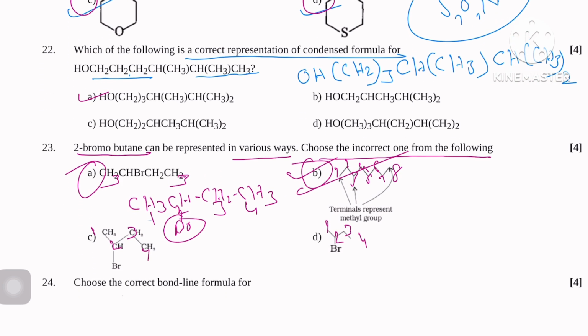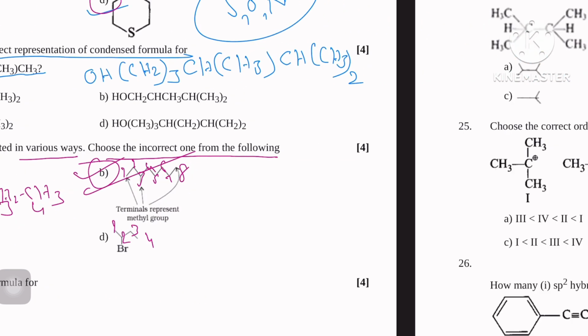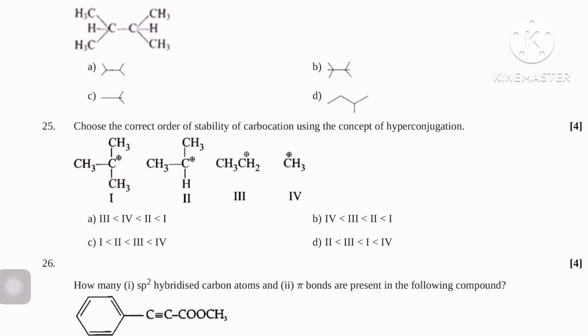Next, choose the correct bond line formula. Just see, for bond line formula, which one? If I write butane, 1 2 3 4, vertices have carbon, and also hydrogens. The bond line structure is represented only by bonds. Actually the hydrogens are omitted.